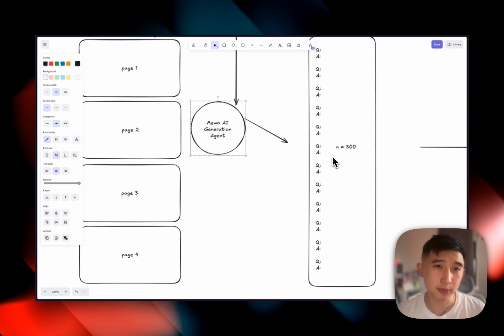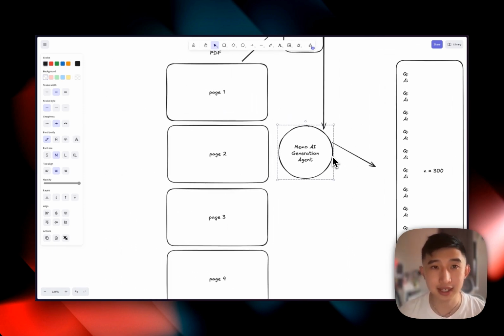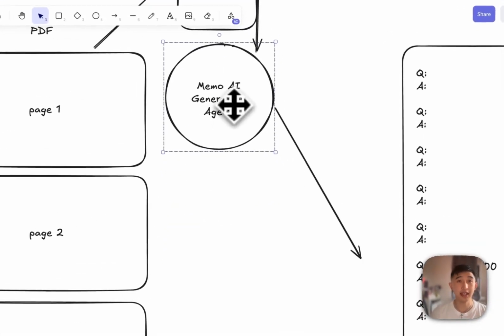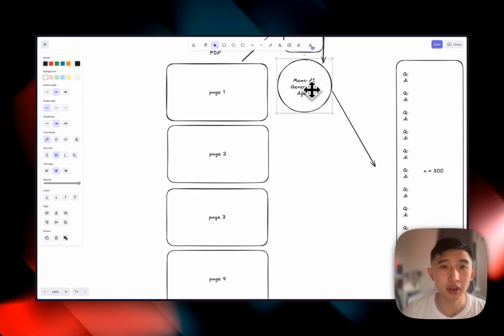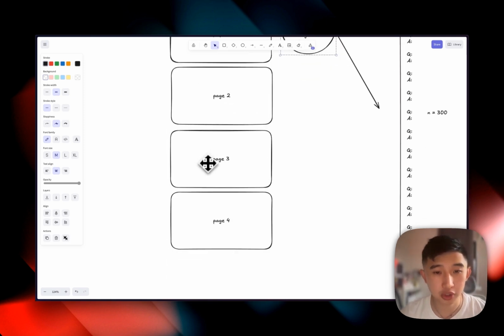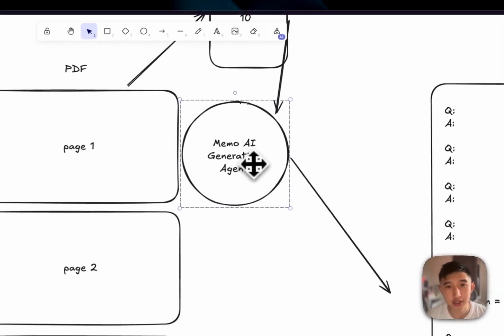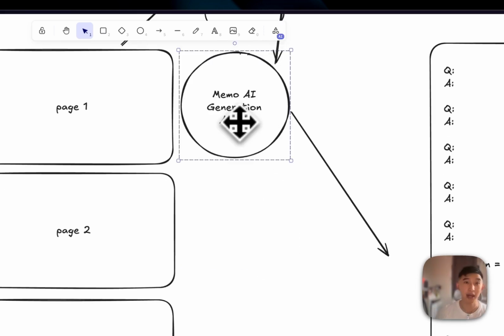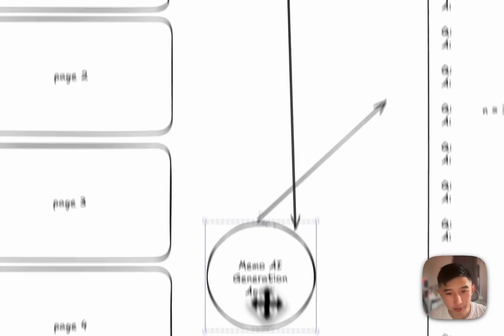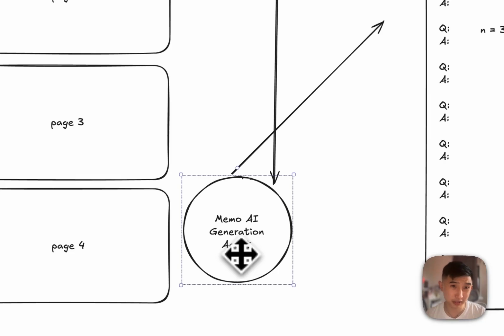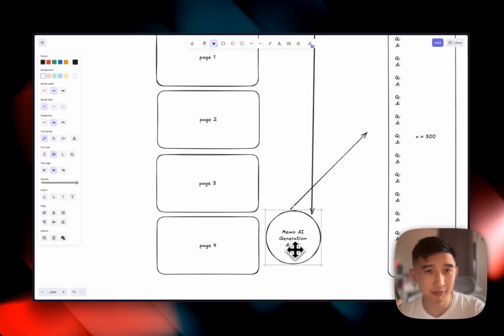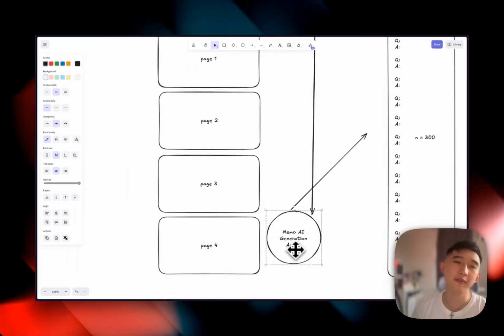There are several problems with this approach. Number one is that in real life, let's say the ventricular anatomy and function is being taught in page 1, but also taught in page 4, maybe something to do with the bundle of His. The Memo AI generation agent did not have previous context about the ventricles, and therefore it will produce duplicate and very redundant flashcards in page 4 about the cardiac ventricles again. So this is a problem we've been having, and I see a lot of users have been having. It's creating a lot of duplicate and redundant flashcards.